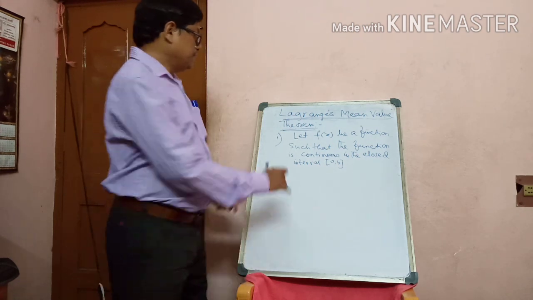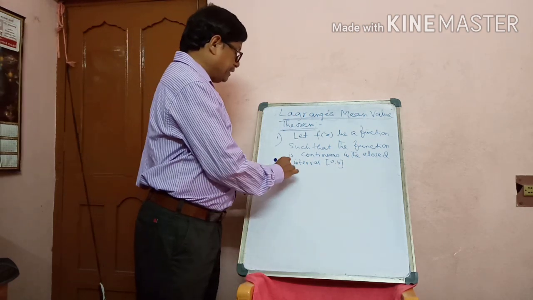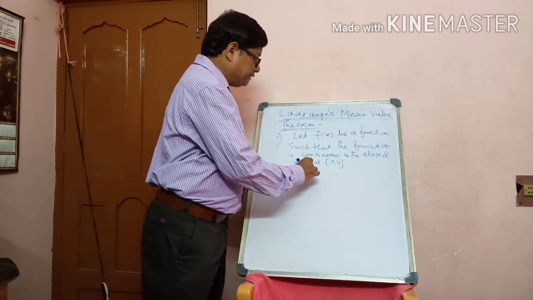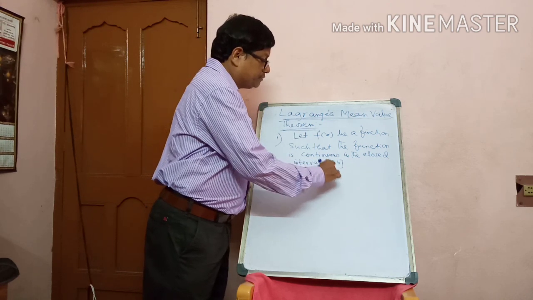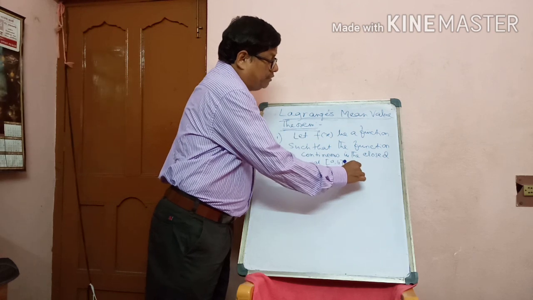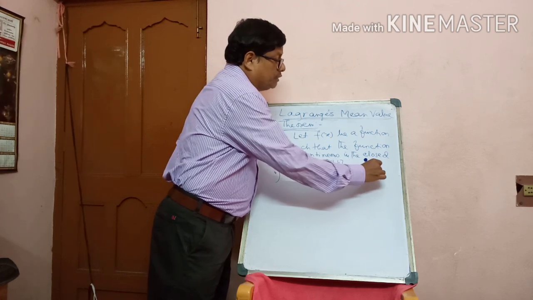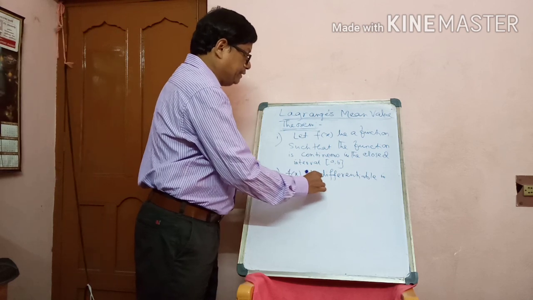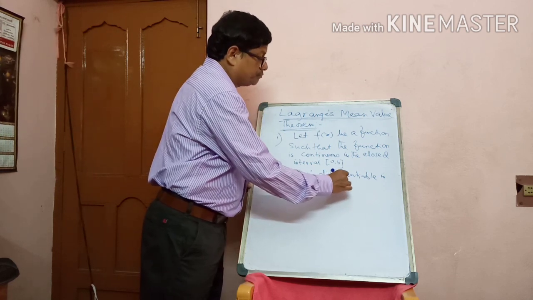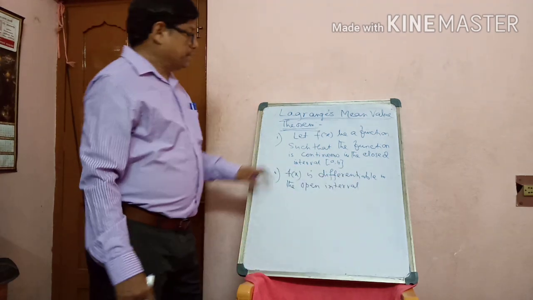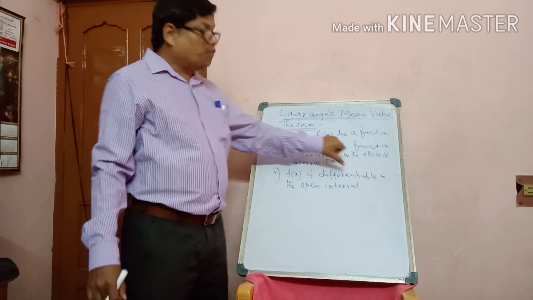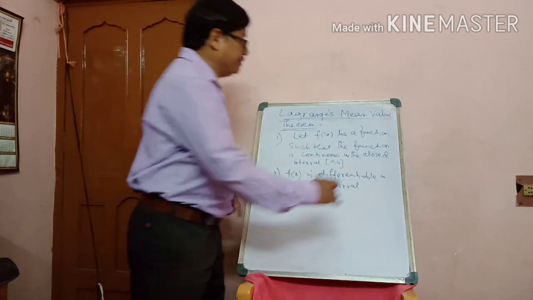Number 2: f of x is differentiable in the open interval AB, open interval.